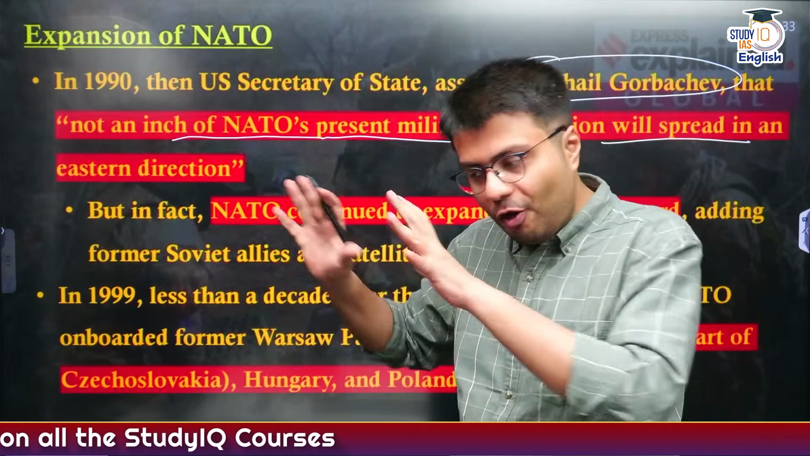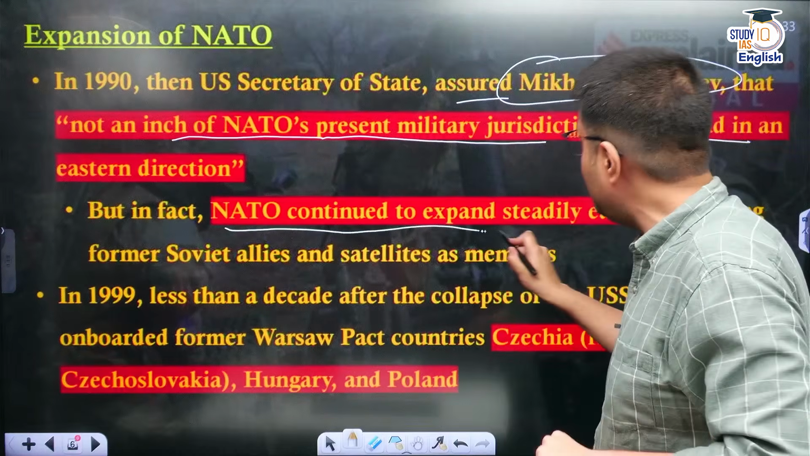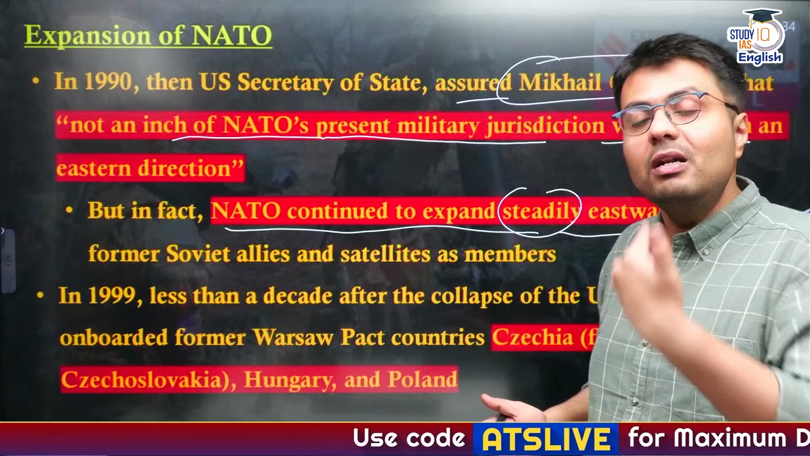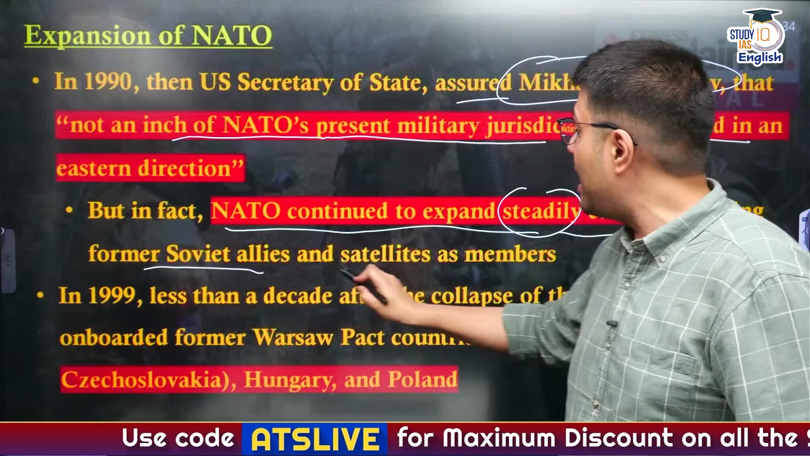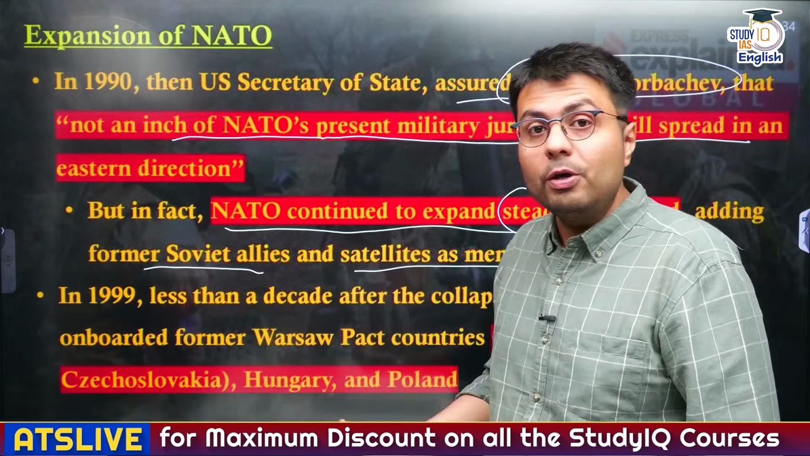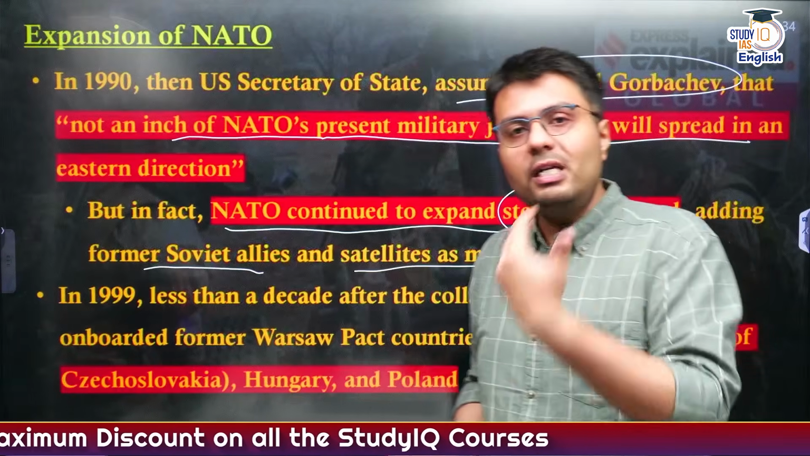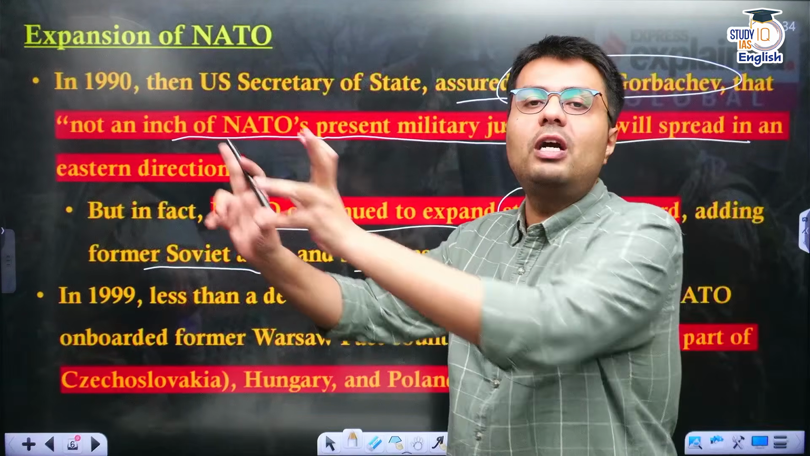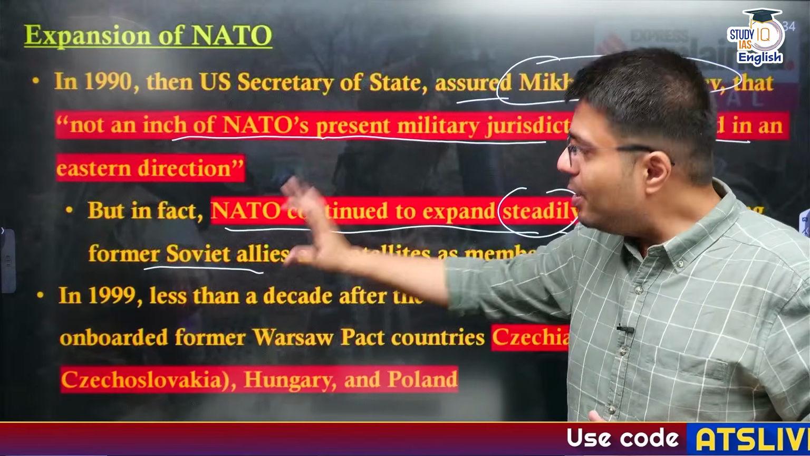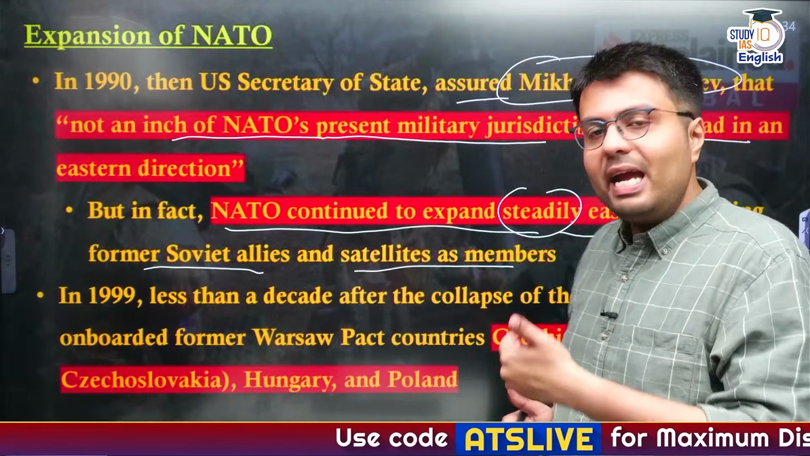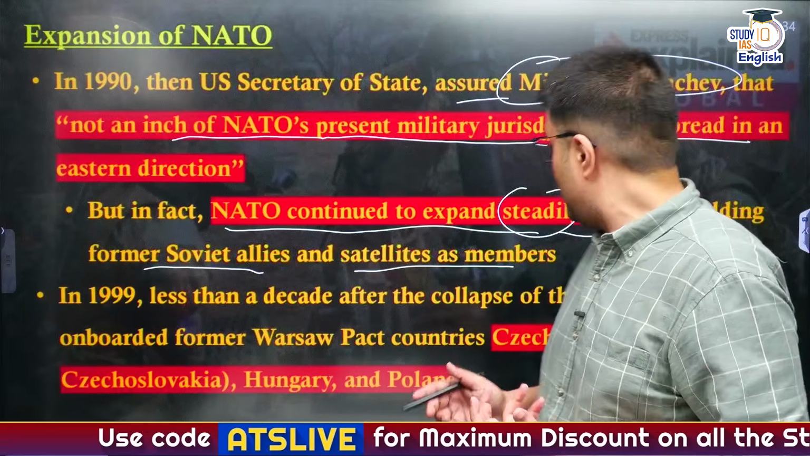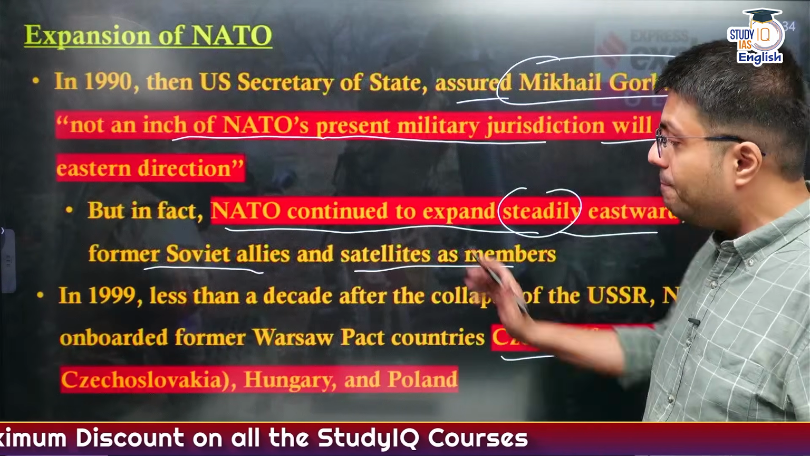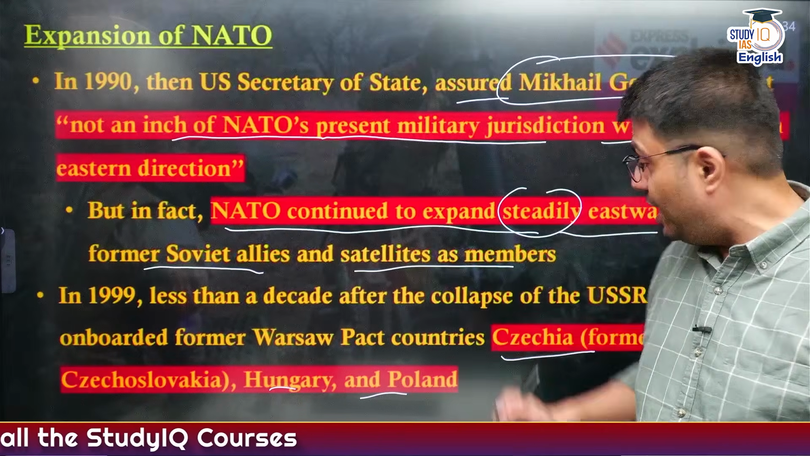But in fact, you'll see from our today's discussion that NATO has continued this expansion quite steadily, and it has expanded eastward, now adding members who were former Soviet allies and satellite countries. So this eastward expansion of NATO was the biggest security threat envisaged by Russia, and it led Russia to war in Ukraine. Now in 1999, less than a decade after the collapse of the erstwhile USSR, former Warsaw Pact countries like Czechoslovakia, now known as Czechia, Hungary, and Poland became members of NATO, right?